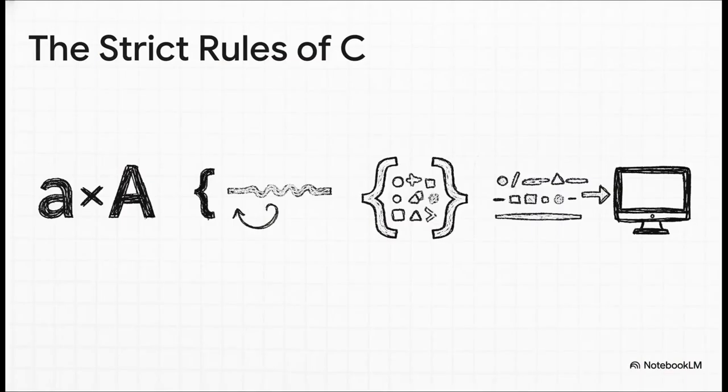Okay, and when I say these rules are strict, I mean they are absolute. For one, C is case-sensitive. To the computer, a lowercase a and an uppercase A are as different as night and day. Every single command you write has to end with a semicolon. Seriously, think of it as the period at the end of a sentence. And we group chunks of code together with these curly braces. These are not suggestions, folks. One tiny missing semicolon and your entire program will refuse to work.